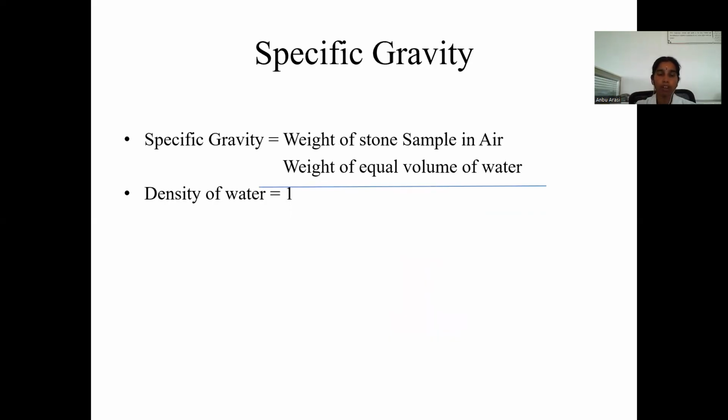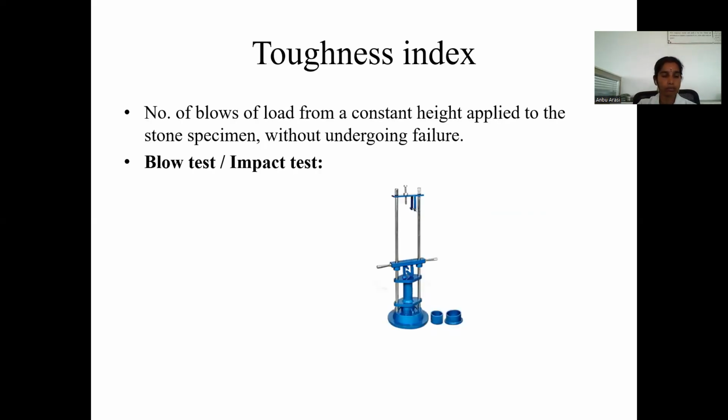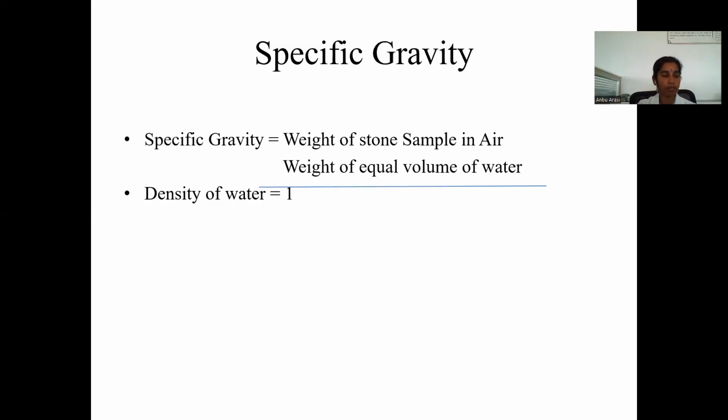So the toughness index value is less than 1.5. Okay, this is the toughness index value. Next, specific gravity. Specific gravity is the weight of the stone sample in air divided by the weight of an equal volume of water times the density of water. The density of water is 1. This is called specific gravity.